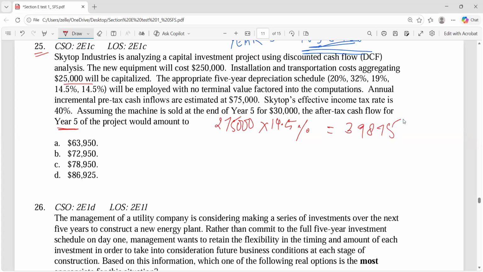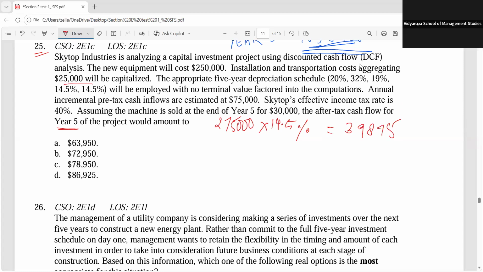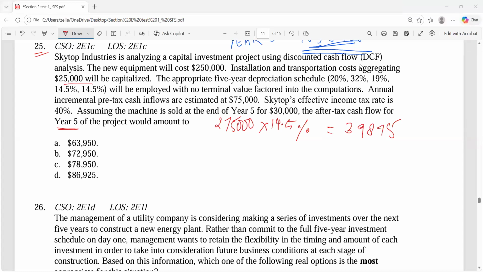This is your depreciation. But will you get the entire depreciation as tax saving? No, ma'am. Only, how much is the tax rate in the question? 40%. So 39,875 into 40%. How much do you get? You get 15,950. So this is one thing that we have to take into consideration.